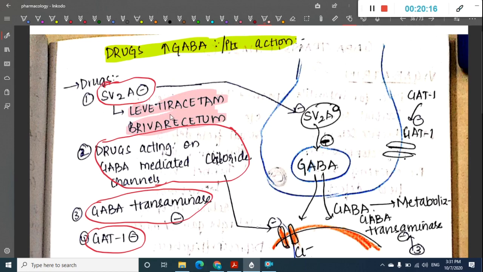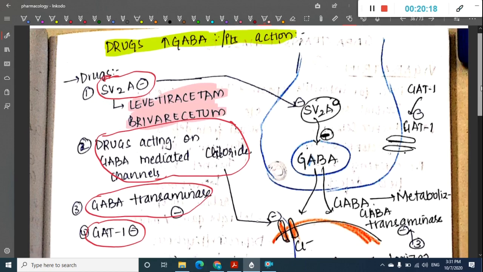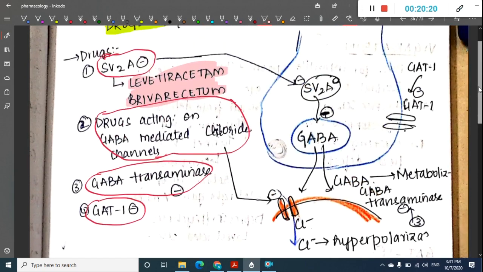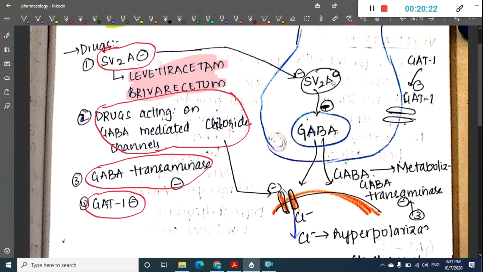Right, now the next. How do these act, and where do they act? See, normally this is a synaptic vesicle. Into the synaptic vesicle this GABA gets entered, and this GABA will be released outside into the synapse, and this GABA acts on the chloride channels.